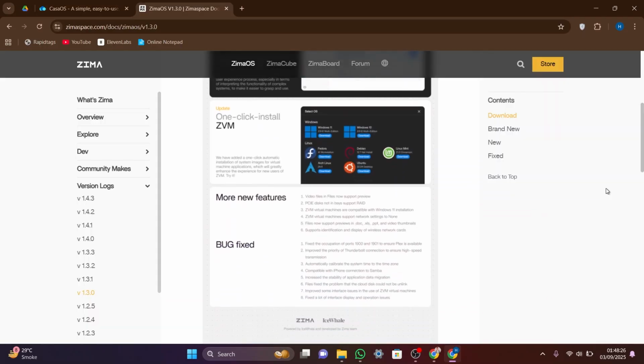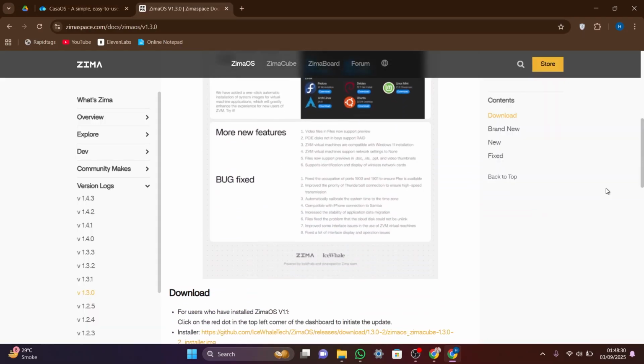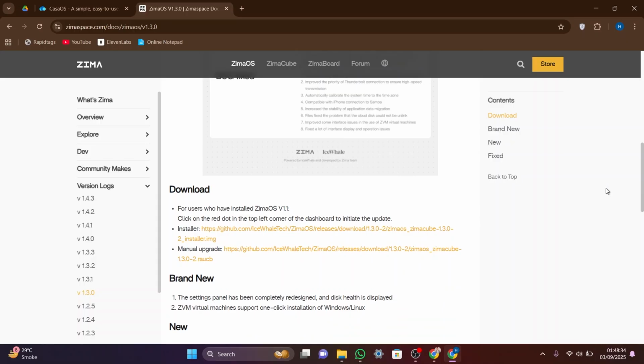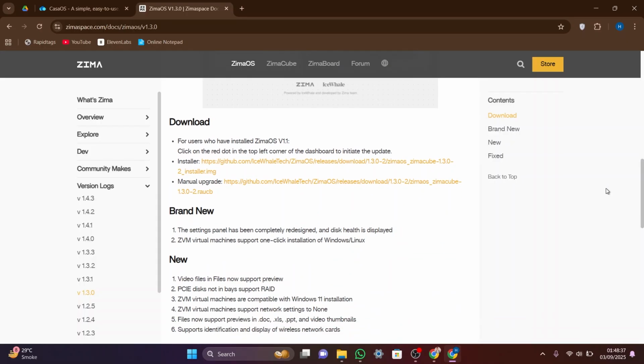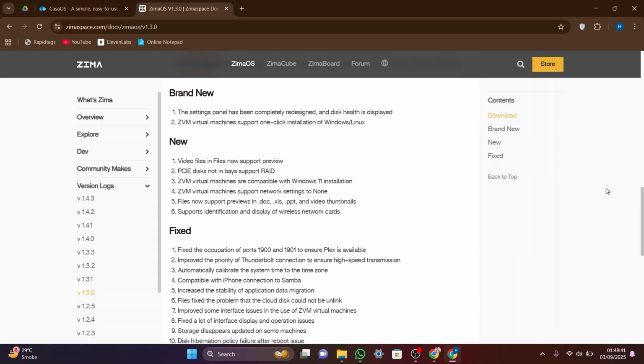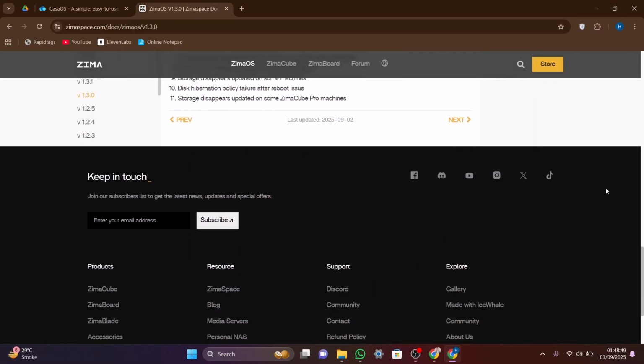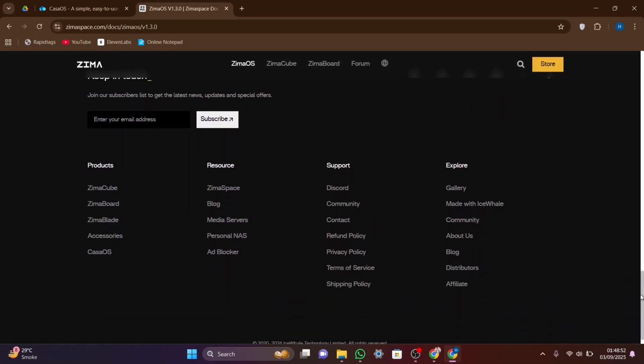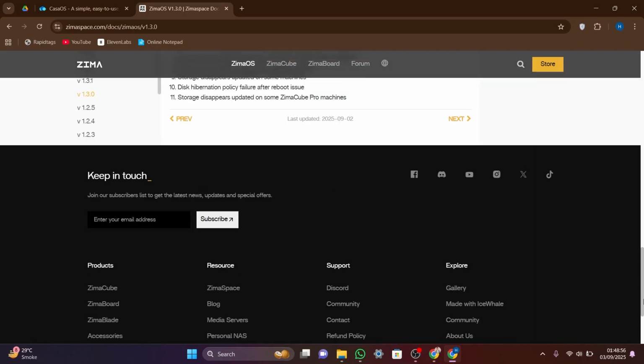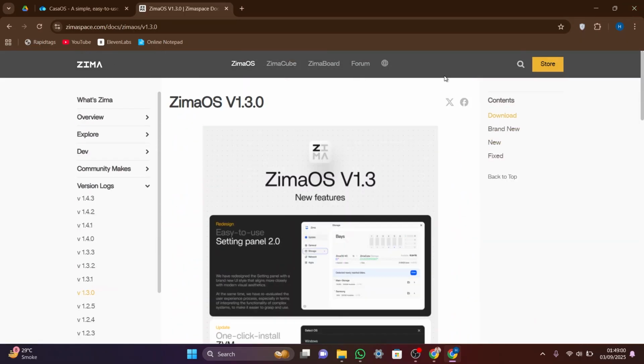ZimaOS is an open-source operating system designed specifically for x86-64 hardware like ZimaBoard and ZimaCube. It offers advanced features such as software RAID, PTRFS, and ZFS support, and built-in virtualization. The OS supports NVIDIA GPUs, Thunderbolt devices, and provides seamless remote access through the Zima client. ZimaOS includes AI-powered file search and robust storage management for a comprehensive home server experience.